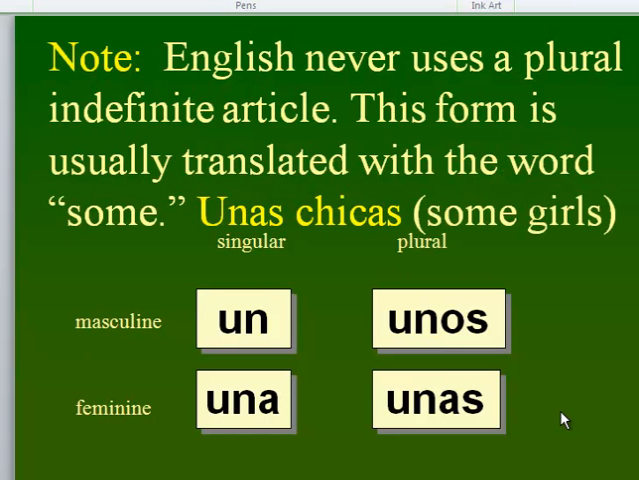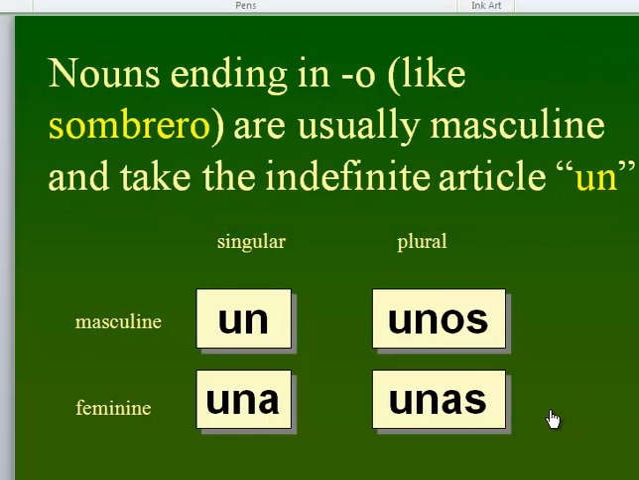In English, we don't have a plural indefinite article, but in Spanish, you could just kind of translate this to some. So if you're going to say unas chicas, you're talking about some girls. So when you're using unos or unas, you can just kind of translate that to some. Because a doesn't really go plural.